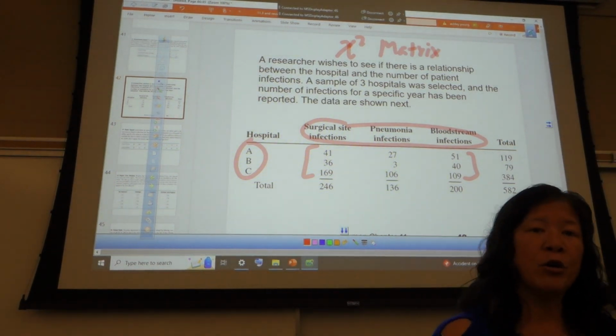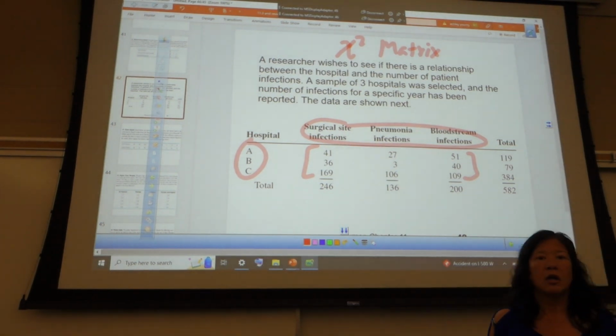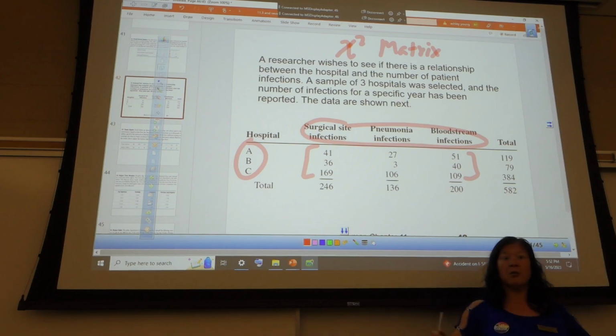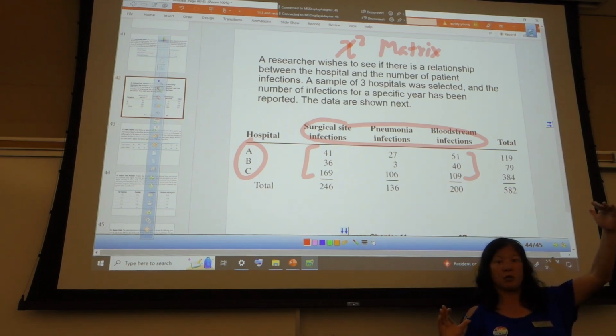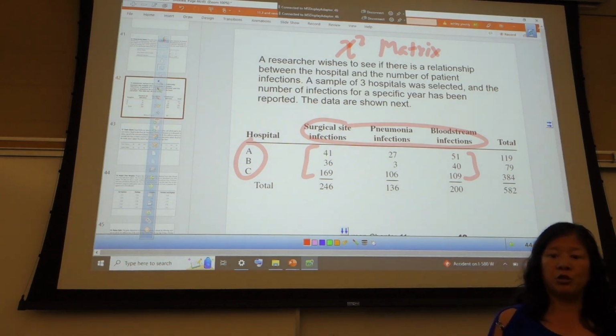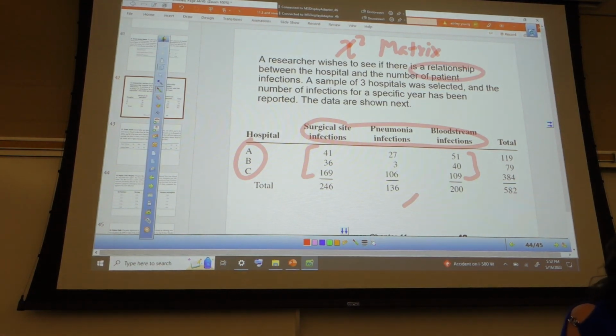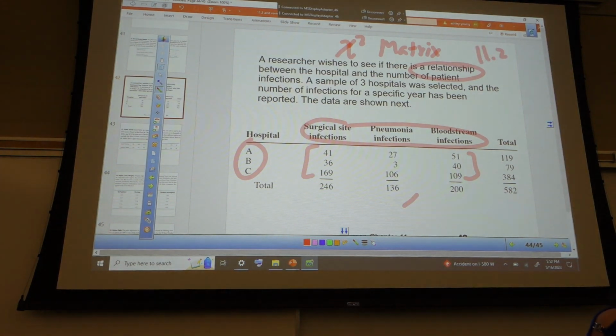So remember, a matrix is this set of numbers, it's got rows and columns in it. That's how you know it's a matrix. That's your cue that it's a matrix. Also, there should be something about relationship. So relationship, that's a chi-squared matrix. That's the 11.2 chi-squared type of test, right? Relationship, independent.